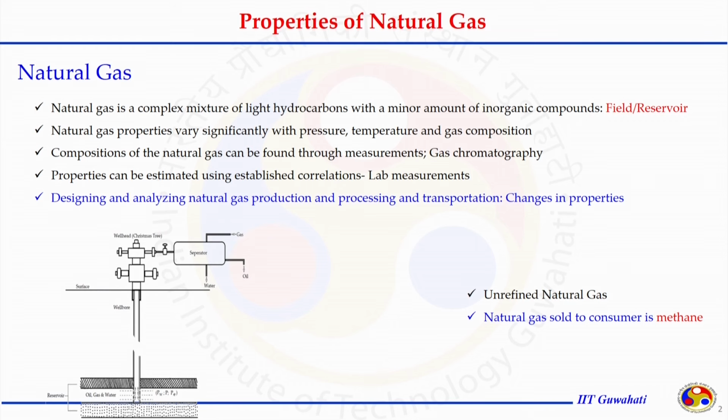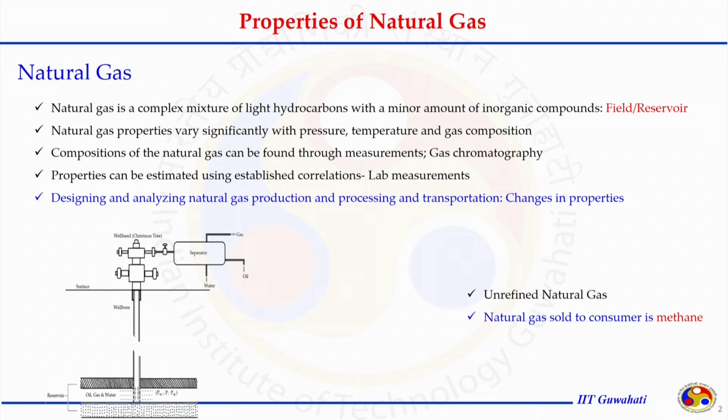Natural gas is a complex mixture of hydrocarbons with a minor amount of inorganic compounds that depends on the field, reservoir, and particular well. A particular field may produce natural gas with different compositions.